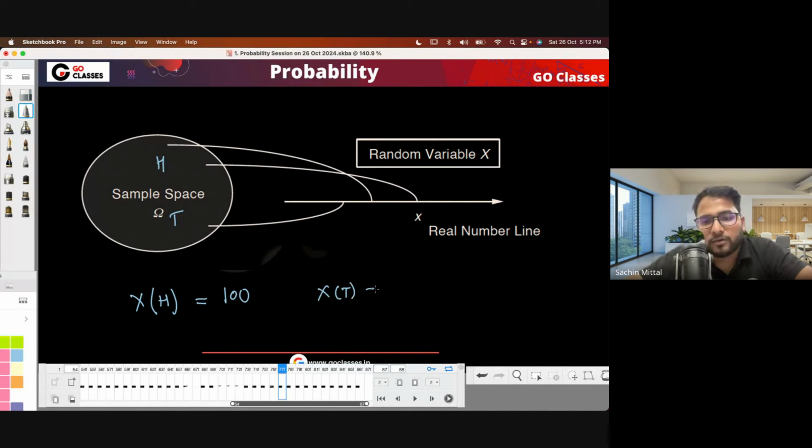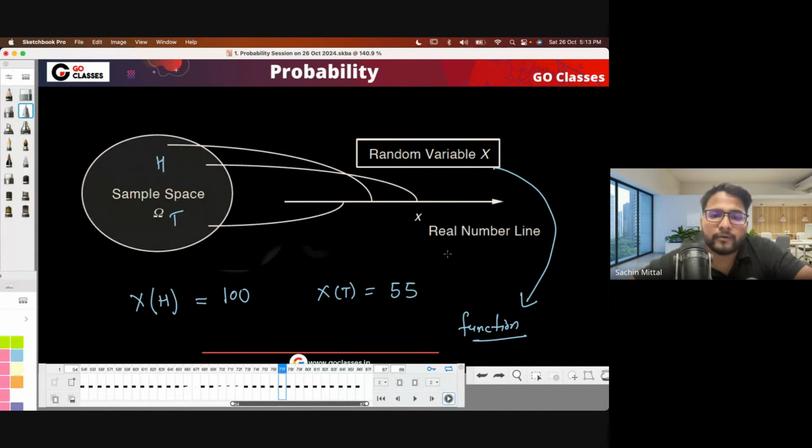It will map tail to any real number, let's suppose 55, something like this. So a random variable is actually a function which maps the elements of the sample space to real numbers. That is the job of a random variable.